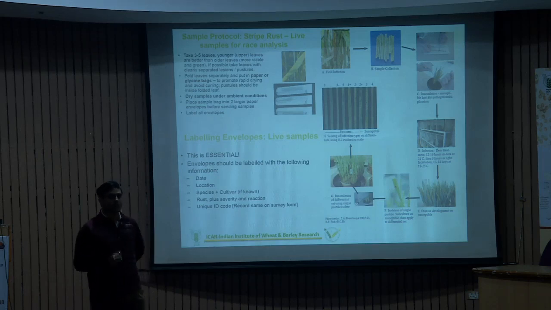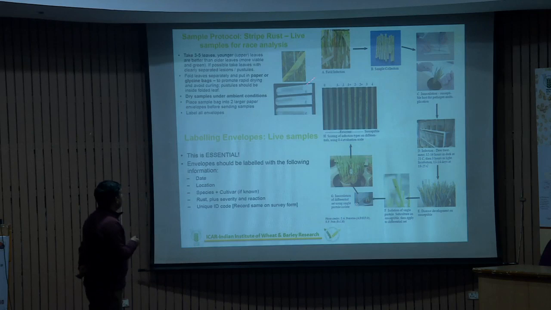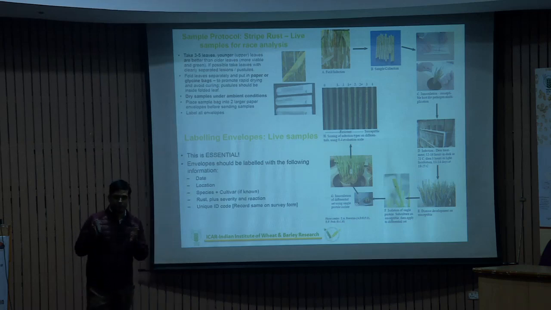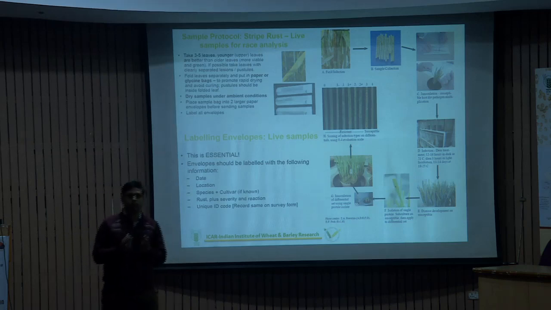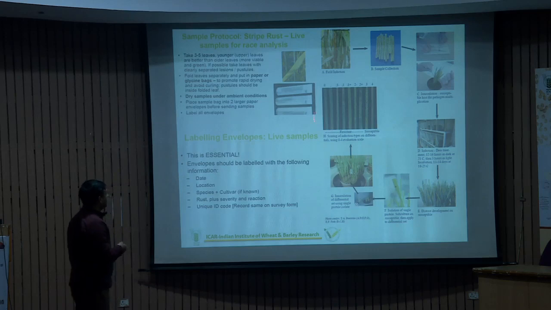So try to collect 2 to 3 leaves from that particular field, like this is your rust, and then cut and invert both the leaves inside. The urediospores have to be on the inner side, not on the outer side, and club them and put them into an envelope. This is the best way to save or protect your urediospores, and then send them to any laboratory for analysis. So in the laboratory, what do we do?